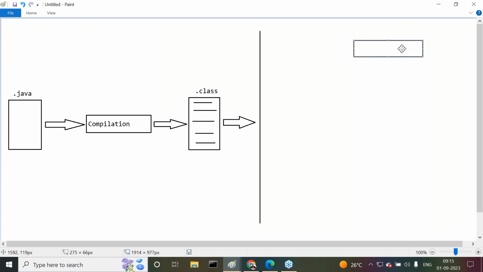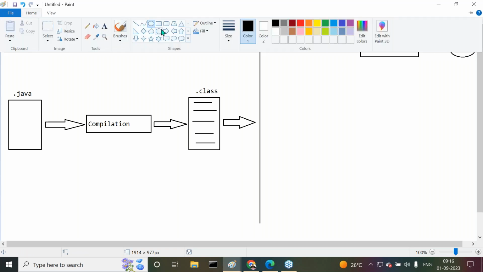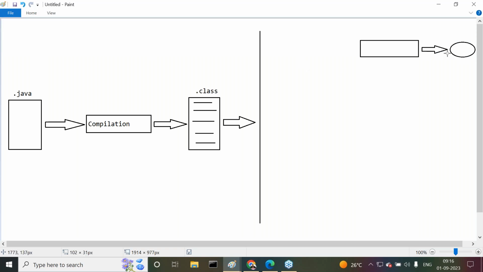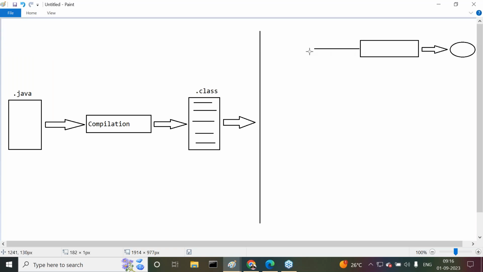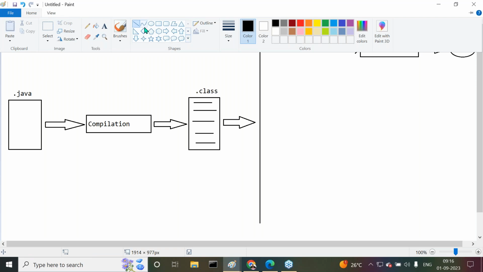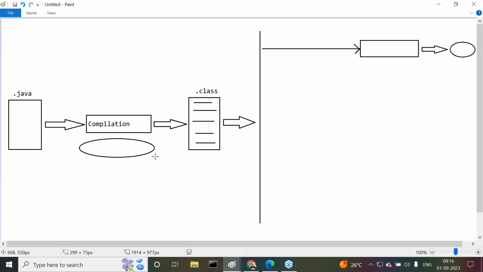Here we have execution, and here we get outputs. Of course, for compilation we are going to use one operating system, and for execution also one operating system.